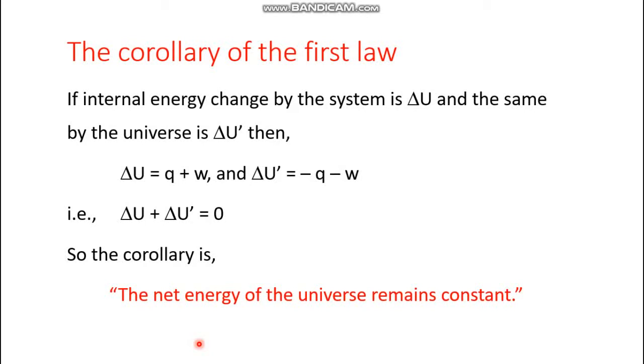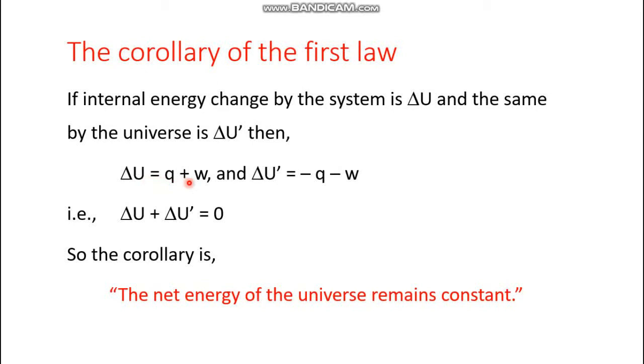So if the internal energy change by the system is delta U, and the same by the universe, that means if the system is having some change in internal energy, then the surrounding, that means the rest of the universe, is also having some change in internal energy, denoted as delta U prime. Then delta U is q plus w, because q had been delta U minus w, so delta U equals q plus w.